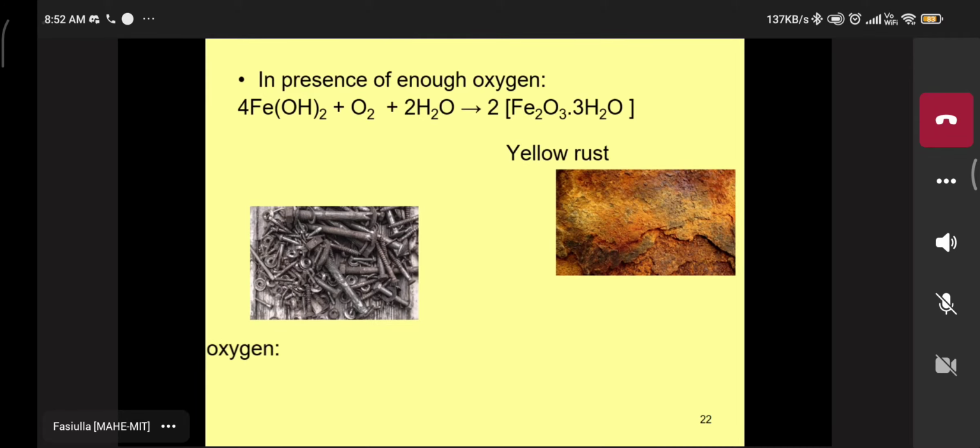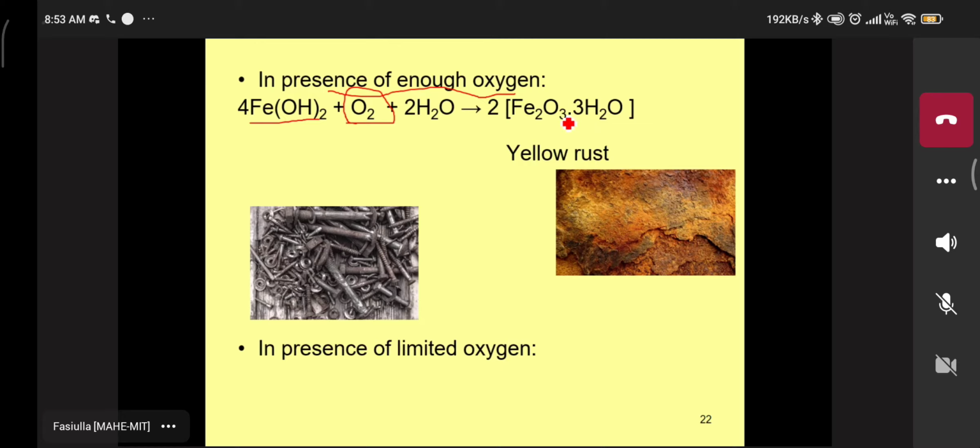This is 2 important reactions. Continue the mechanism. Please listen here. After Fe(OH)2, you have to write these 2 important reactions. In the presence of excess oxygen in the given atmosphere, the Fe(OH)2 undergoes an oxidation reaction, and the product is Fe2O3.